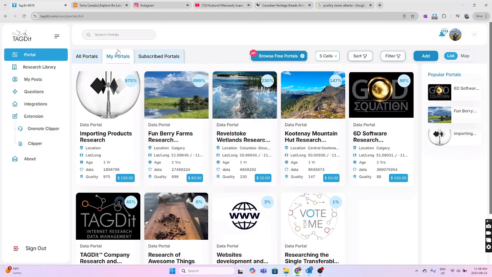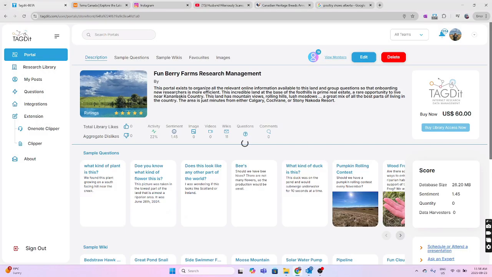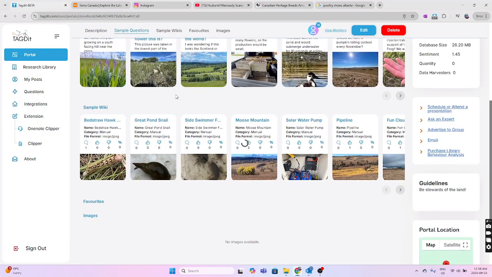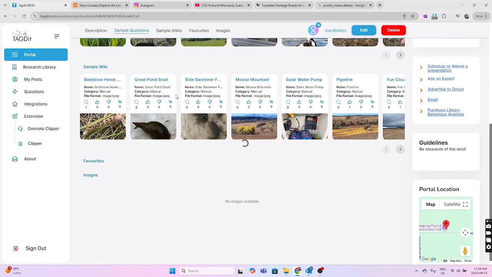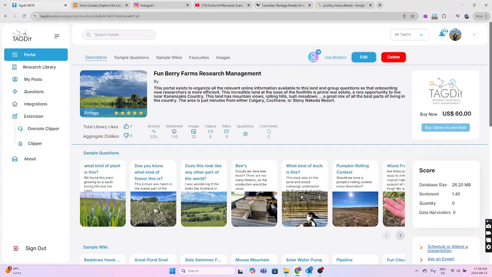And these are my portals. These are my research projects. And the one of them I'm going to focus on with you today is the farm. And the farm is something that I'm trying to build and get going. And as everyone knows, farming is really hard to make any profit. So it's just a fun, adventurous thing that I get to do right now.